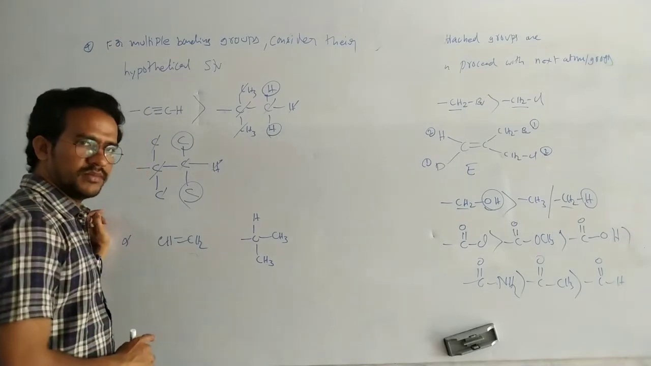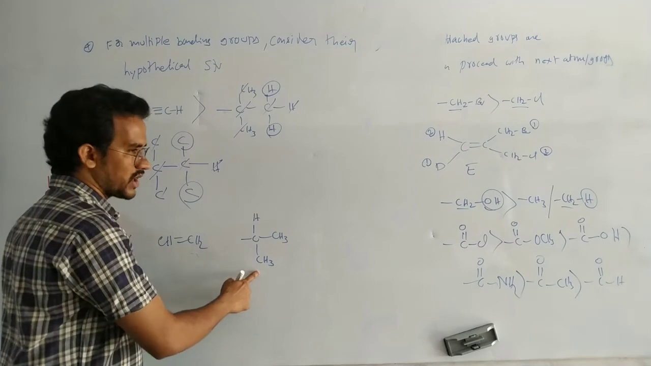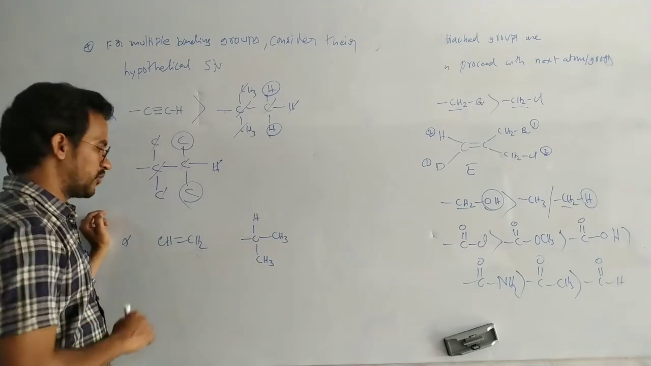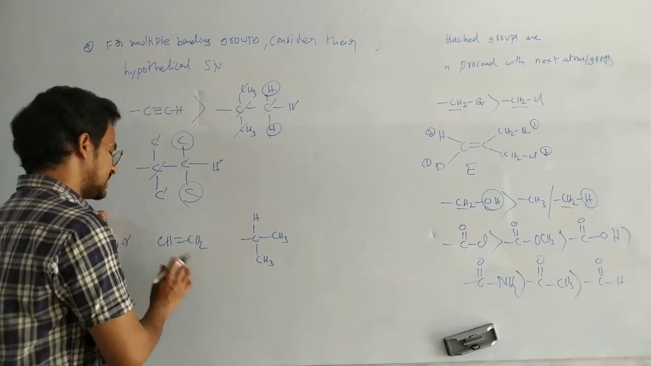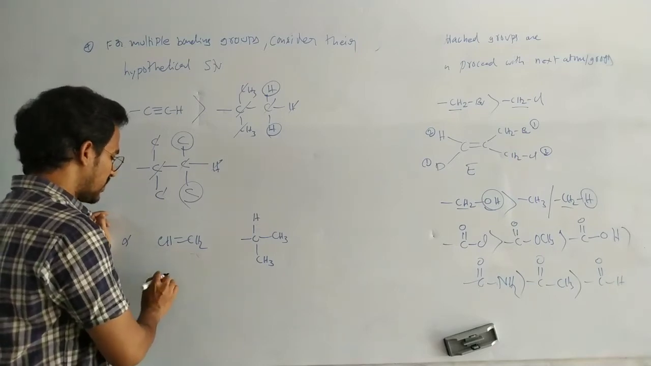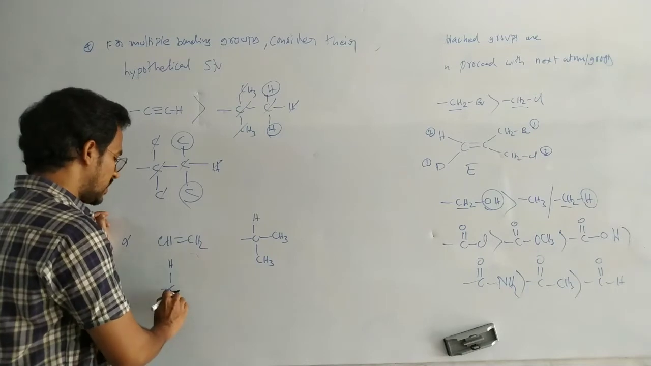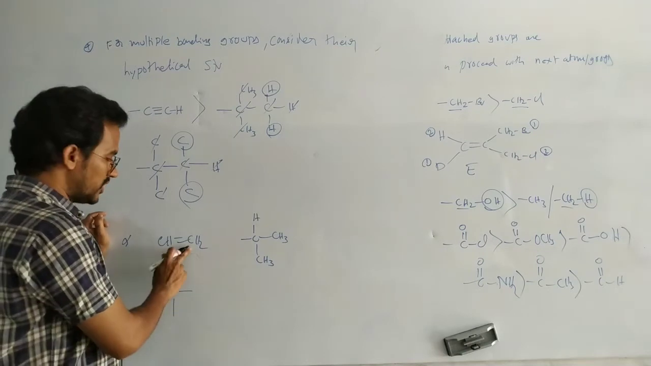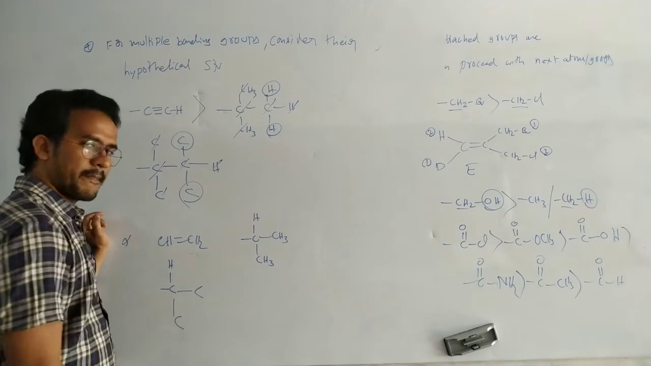Isopropyl and vinyl group. This vinyl and isopropyl are secondary propyl. Which one has a high priority? In this case, consider the hypothetical structure. This carbon has how many bonds? One bond with the hydrogen and 2 bonds with carbon, so carbon.